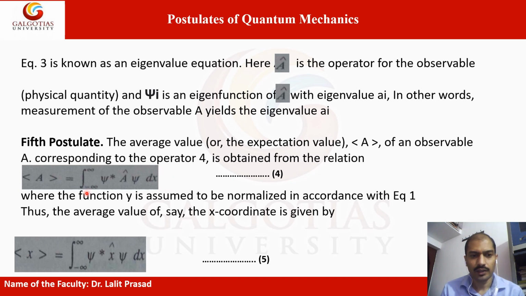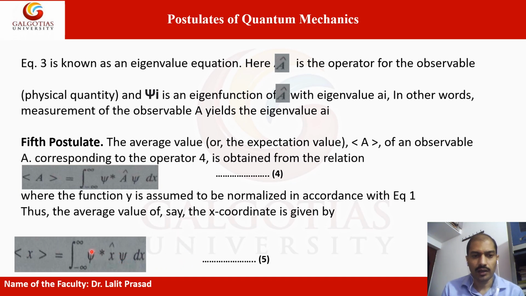Here the wave function psi is assumed to be normalized in accordance with equation 1, which we saw earlier.